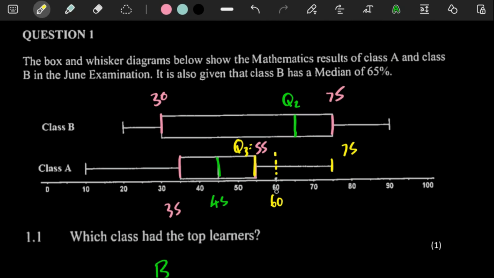So at 60%, it's kind of difficult to judge, because all we know is that 50% of everyone got more than 45%. So between 45 and 75, what's the difference here? That's a difference of about 30.